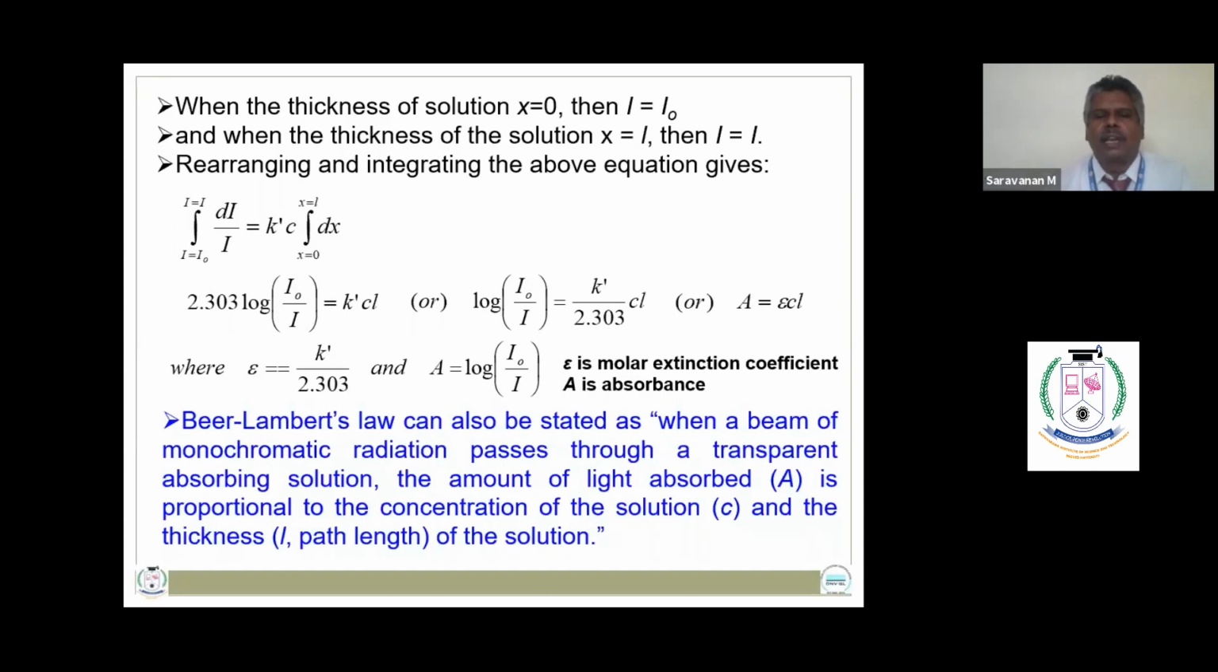Log of I naught by I is known as absorbance. K dash by 2.303 is known as the molar extinction coefficient. So the expression can be reduced to A is equal to epsilon CL, or A is directly proportional to CL. The statement can also be stated as: when a beam of monochromatic light passes through an absorbing solution, the amount of light absorbed is directly proportional to the concentration of the solution and the path length of the solution.